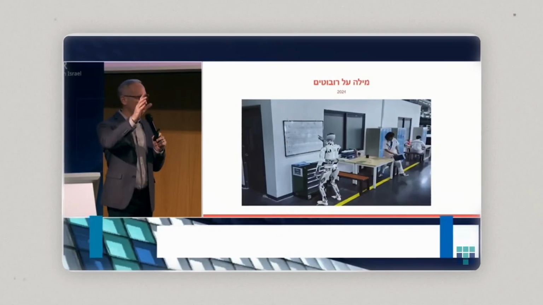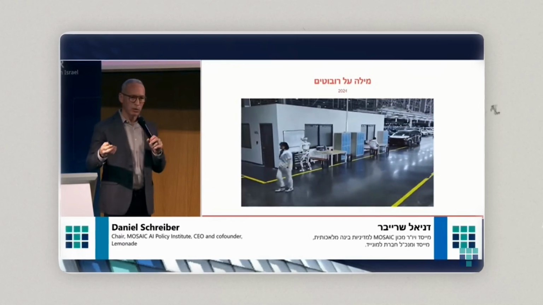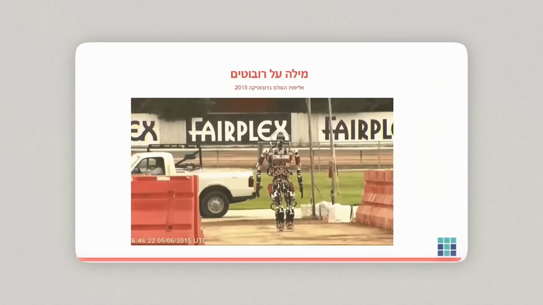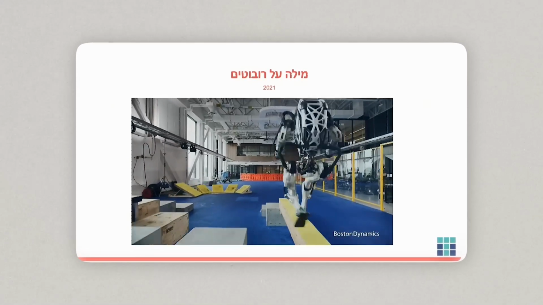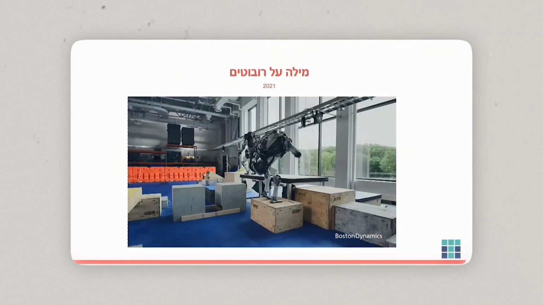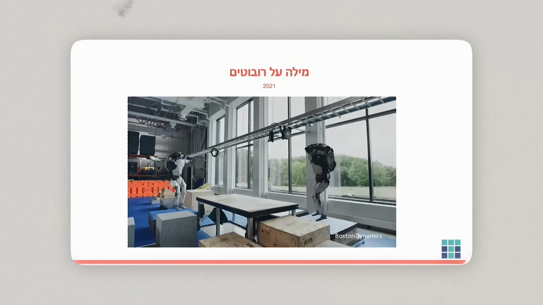Let me show you something from a talk. This guy's giving a talk at some conference in Israel about the future of AI. The title of the talk is "Aliens Are Coming," and he shares a funny set of videos that I thought you should check out. So here's the robotics world champion since 2015. 2015, so that's almost 10 years ago, right? And this is 2020, 21. I remember seeing that. 2021. Check that out. Look at this, running on a narrow beam. The old backflips. And they flip. Yeah, you remember that? Can you do that? And this is 2024.